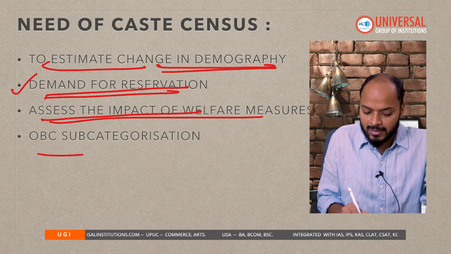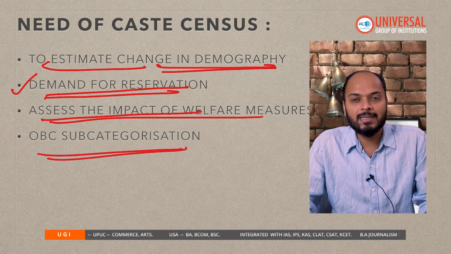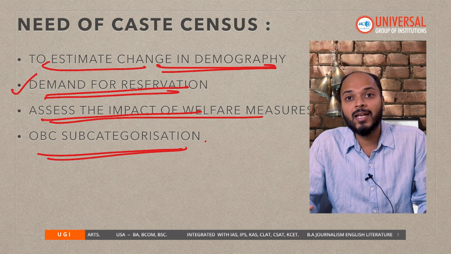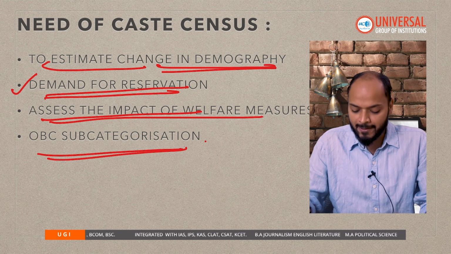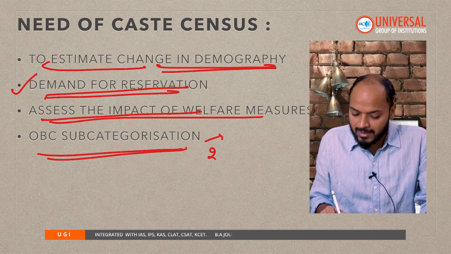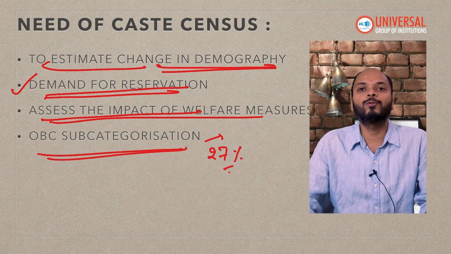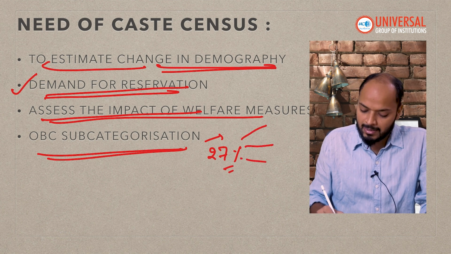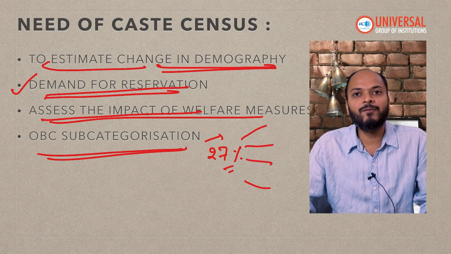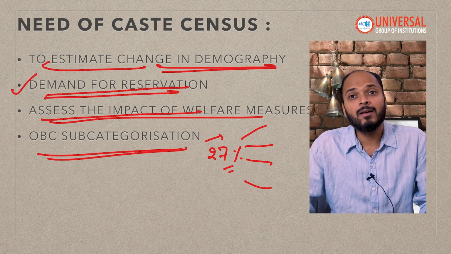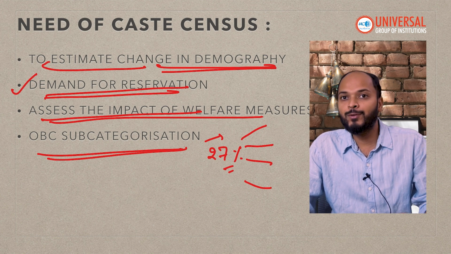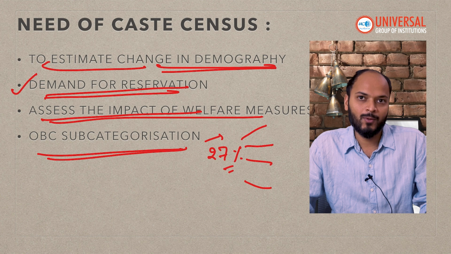Lastly, there has been a demand by many OBC castes that there should be sub-categorization among OBCs, meaning that the 27% reservation given to OBCs, it is believed that most of its benefit is taken by a few influential castes among OBCs.